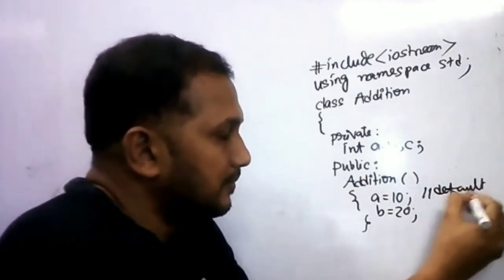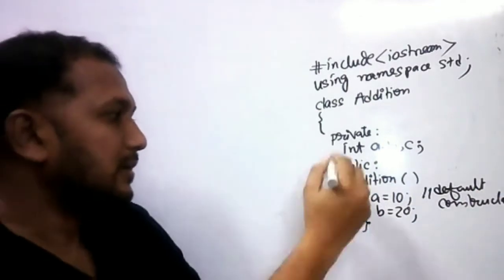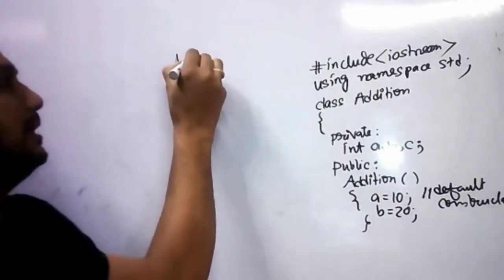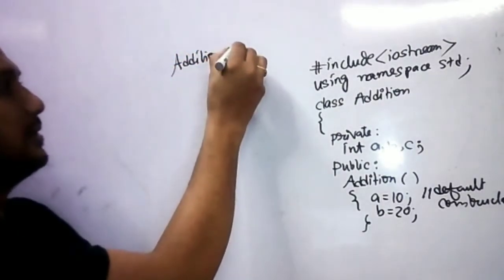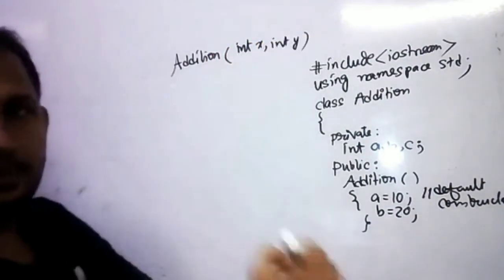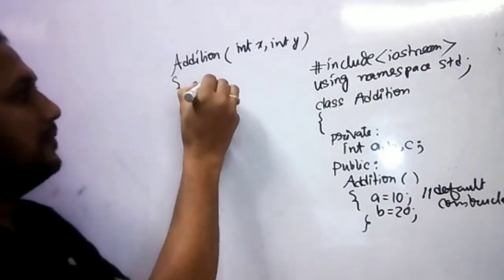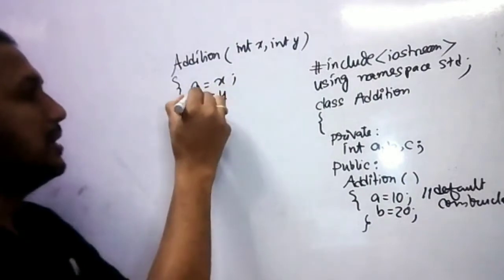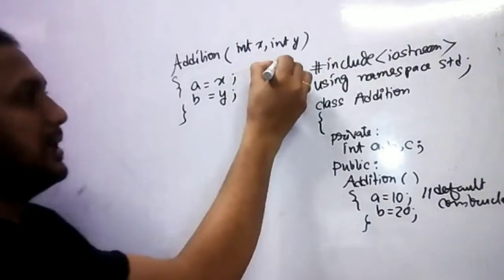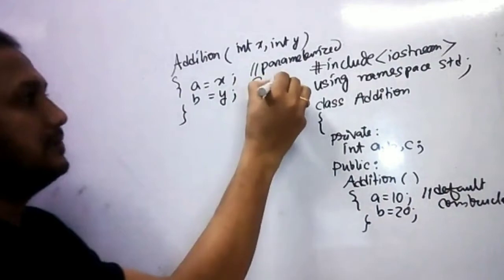Default constructor. There is no argument, and it is a default constructor. Now suppose another constructor is there. I'm writing here addition, and this is another constructor which can take parameters. Suppose x and y are two arguments, integer x and integer y. x is used to copy into a and y is used to copy into b. This is known as parameterized constructor.